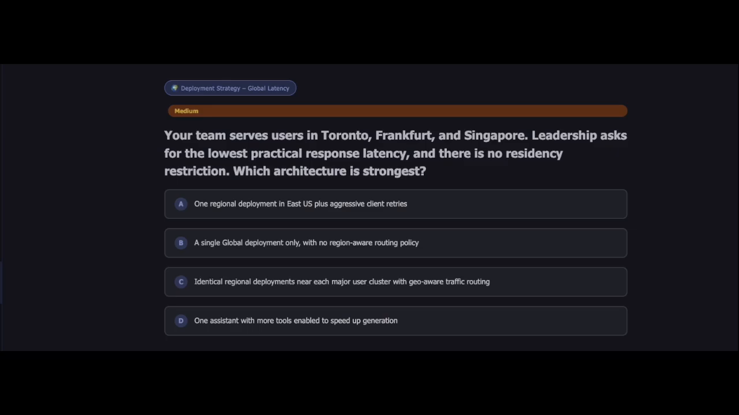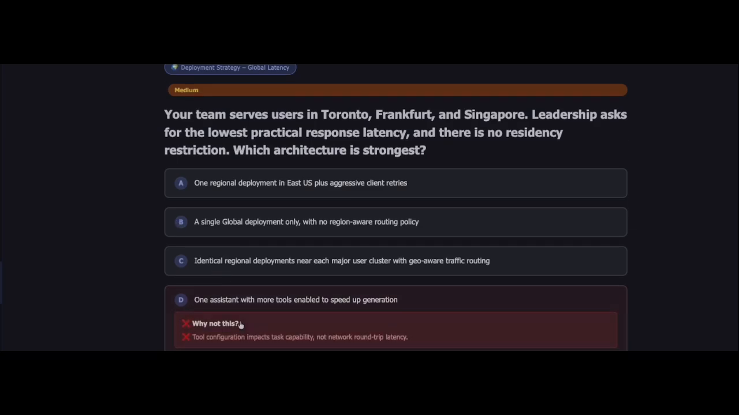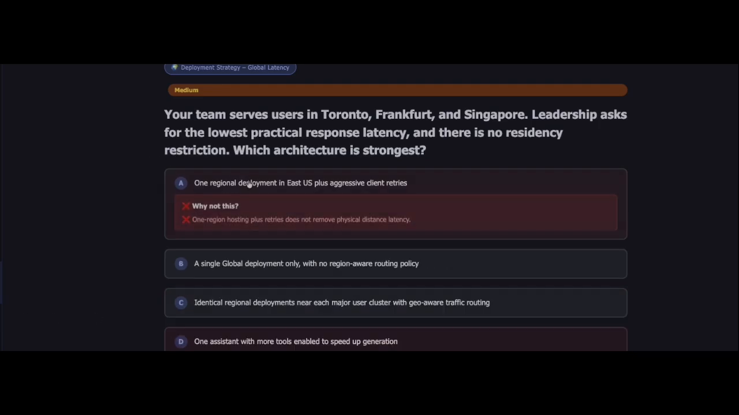Now let's eliminate the wrong answers. Let's take D, one assistant with more tools enabled to speed up generation. This sounds interesting, but additional tools don't reduce network distance. Users in Singapore still have to travel across the globe if the AI isn't nearby. So that's not correct. Again, option A, one region deployment in East US plus aggressive client retries. Retries help with reliability, but retries do not reduce latency. Toronto may be relatively close, but Frankfurt and Singapore are not. So it is not correct.